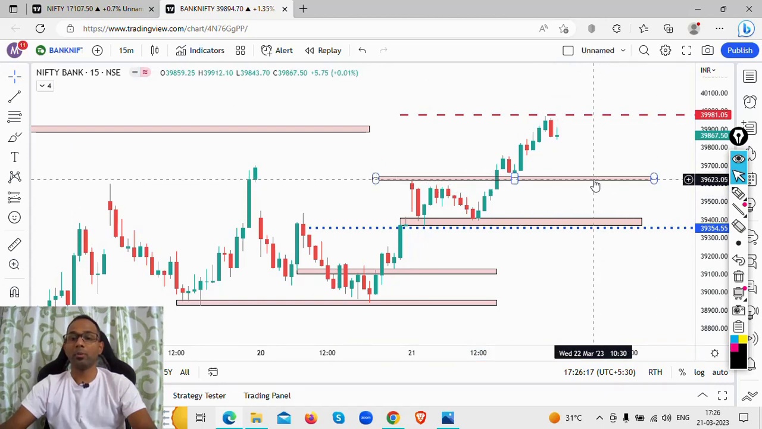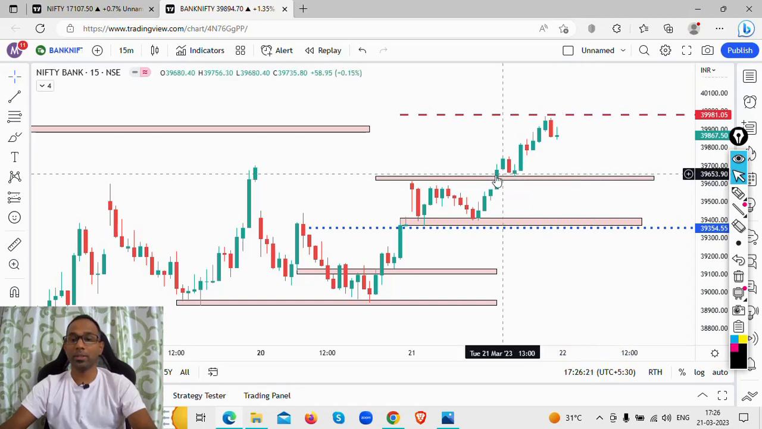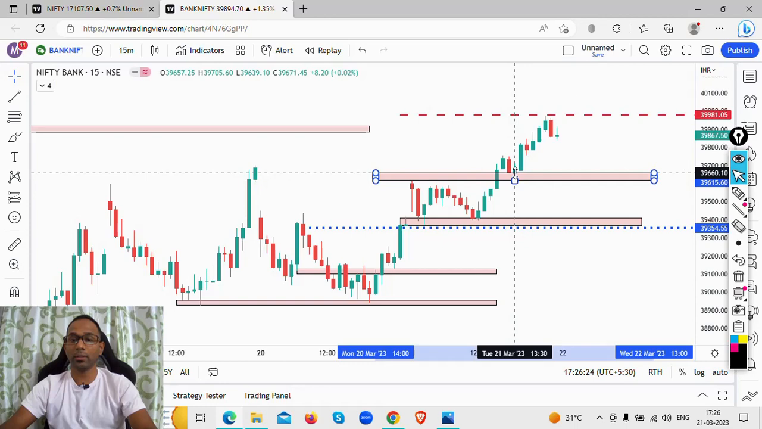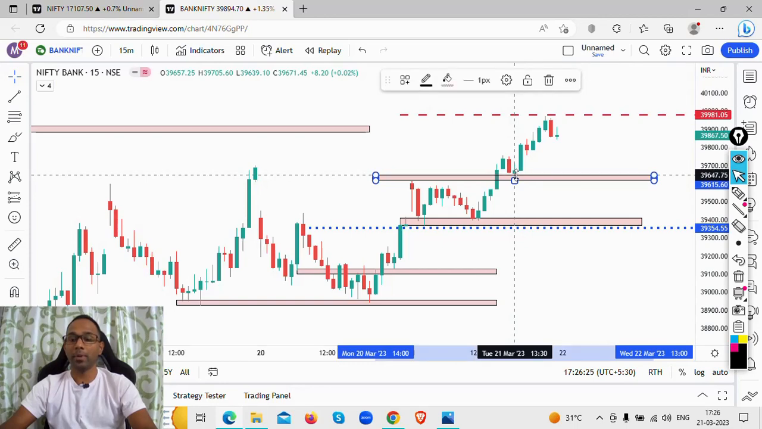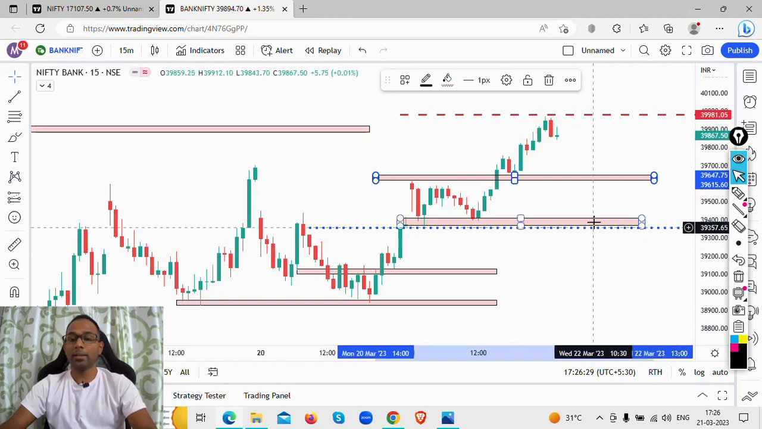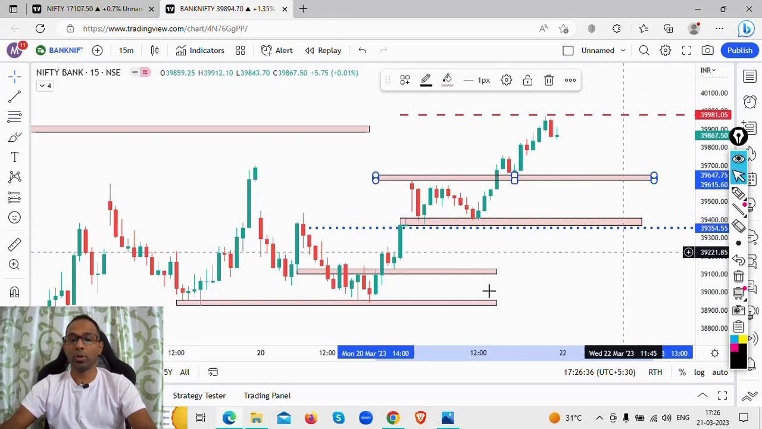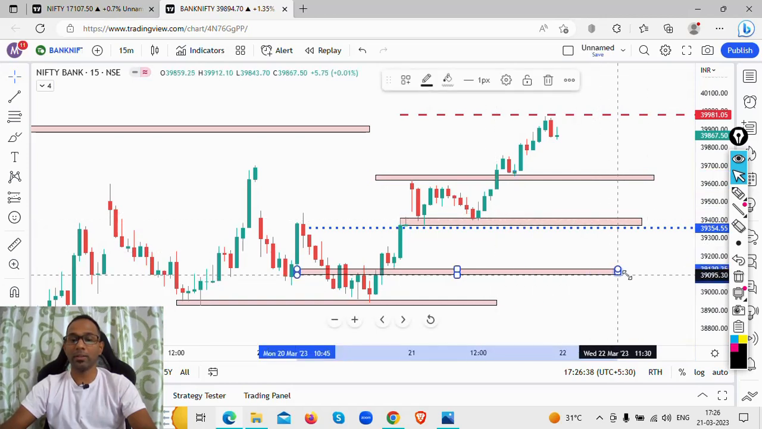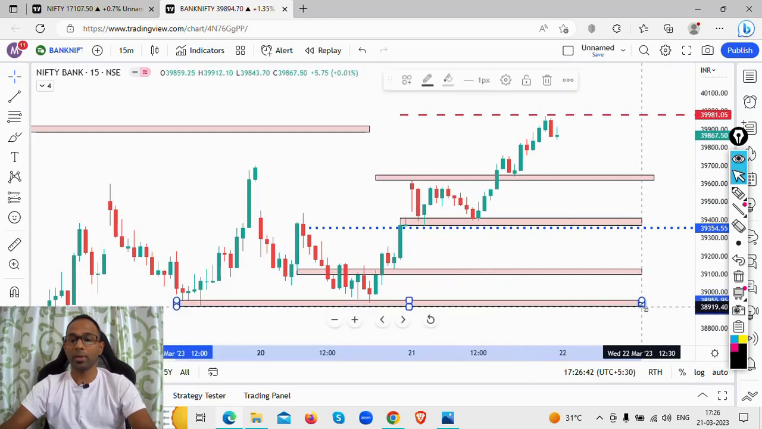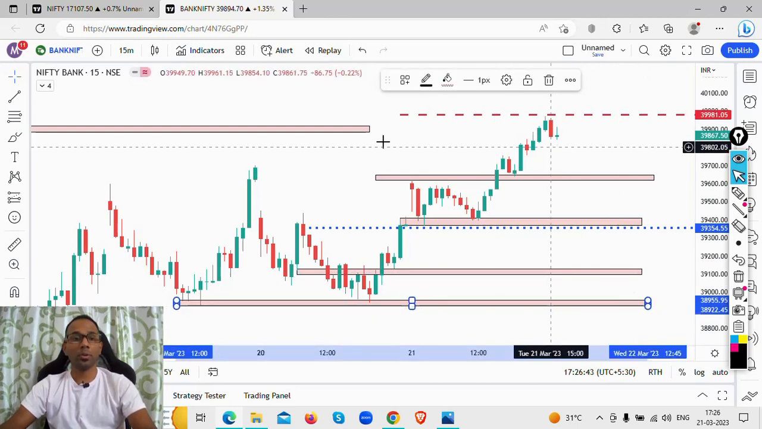Now what is the level we are looking at as support level? 39,620 to 39,650 levels we are looking at as a support level on Bank Nifty. Okay, this is your support level. The price is trading around this particular level, and this level of 39,370 to 39,400 levels, this is your support level. These levels I'll just extend. These have not been touched today, so I just keep them as your support levels for the time being. So this is what you are looking at now.